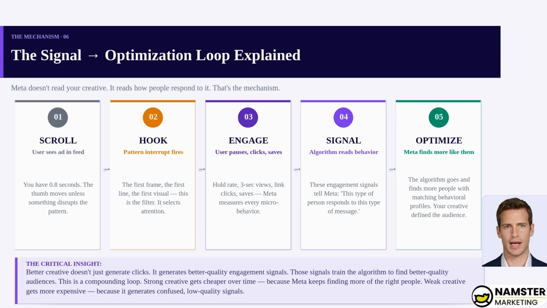Those signals tell the algorithm, this type of person responds to this type of message. Meta then goes and finds more people with matching behavioral profiles. Here's the compounding insight. Strong creative gets cheaper over time because Meta keeps finding better-fit people. Weak creative gets more expensive because it sends confused, low-quality signals. This is not a metaphor. It is the actual mechanism.